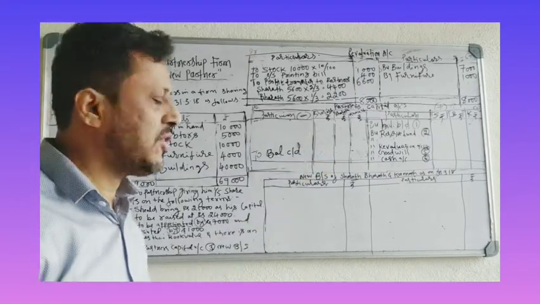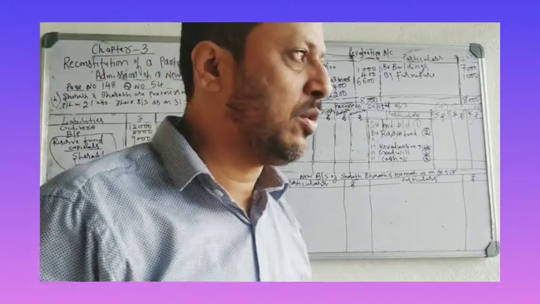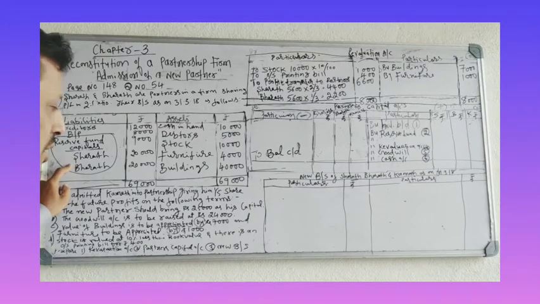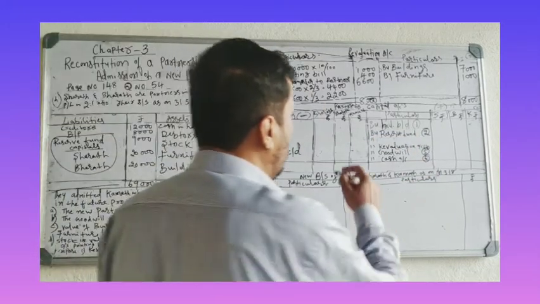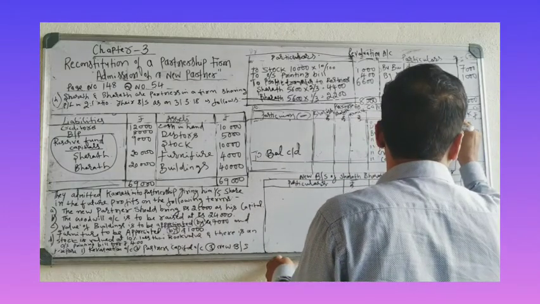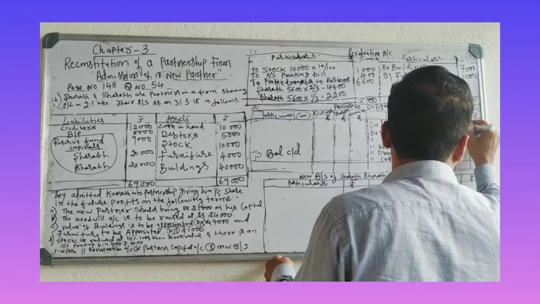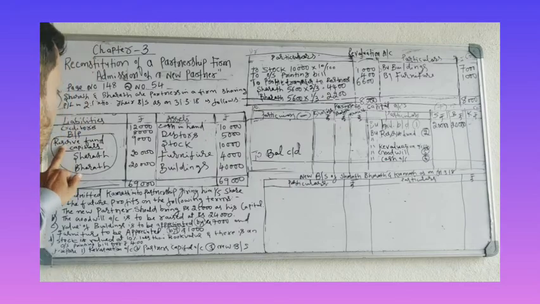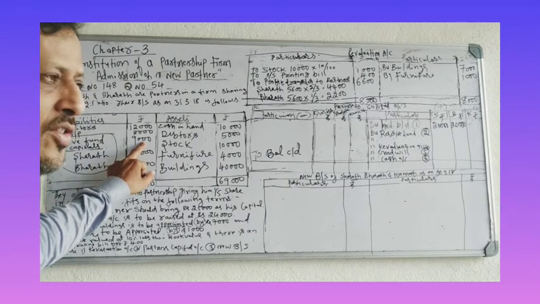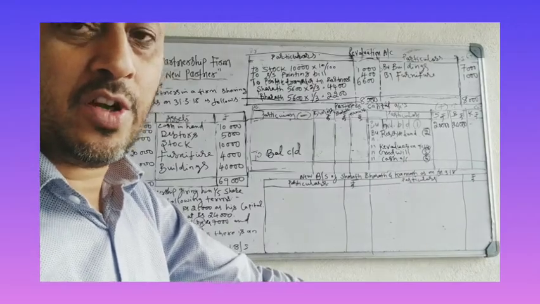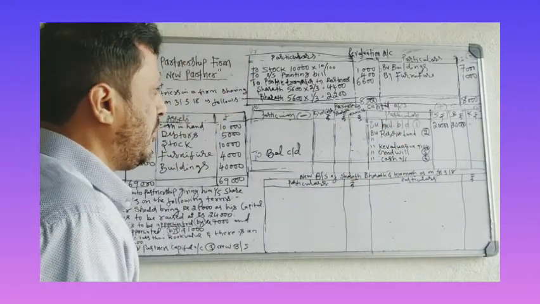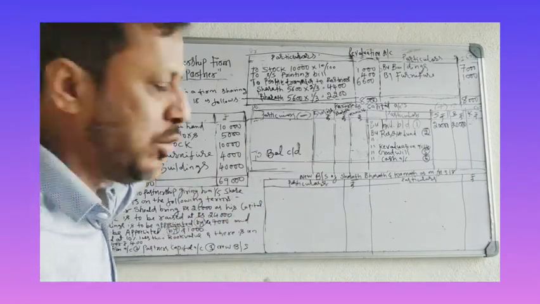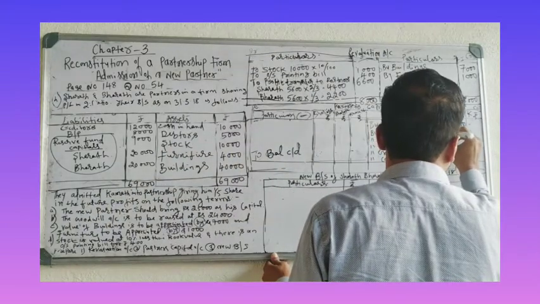Now go to the partners' capital account. Six entries you have to make in the partners' capital account. First entry you have to take capital. Capital of Sharath and Bharat is given in the balance sheet, that is on the credit side. By balance brought down, 20,000 Sharath capital, 20,000 Bharat capital, on the credit side. Second entry, reserve fund. See, reserve fund 9,000 rupees is there. This reserve fund you have to record on the credit side. It is a benefit added to partners' account, credit side. By reserve fund, divide in 2:1 ratio: 9,000 into 2 by 3, 9,000 into 1 by 3, that is 6,000 and 3,000.